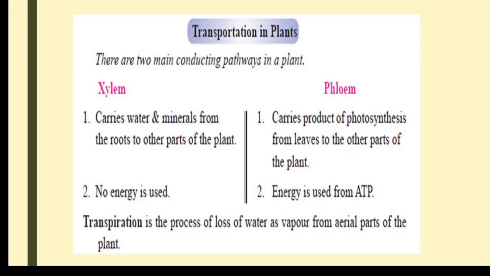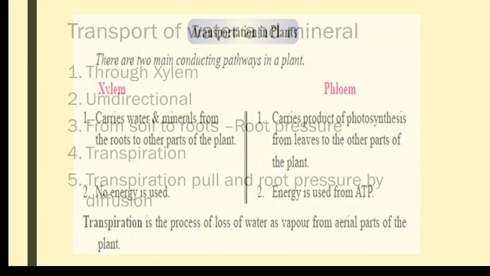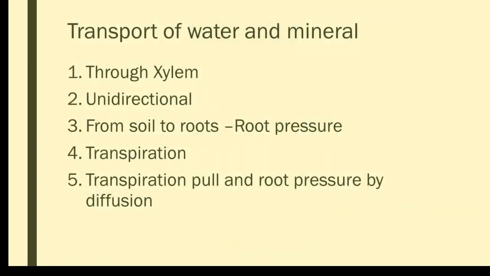Then, how does the transport of water and minerals take place? As I said, the transport of water and minerals from roots to the leaves is by xylem vessels, or xylem tracheids. It is a tubular structure. From the root to the leaves there are continuous tubular cells, and it is always unidirectional, from root to the leaf.